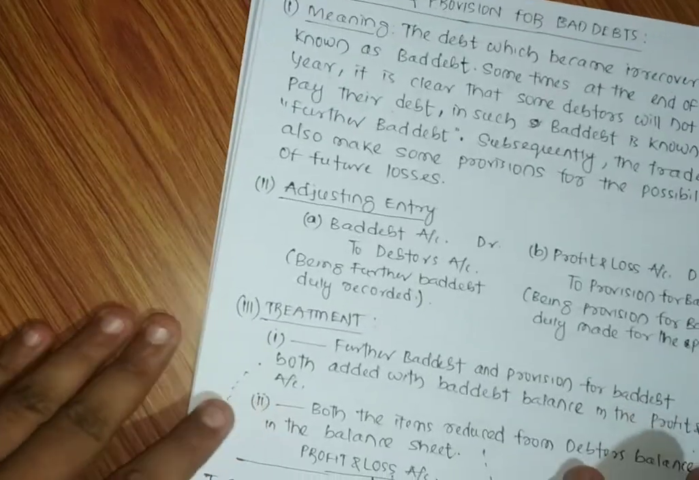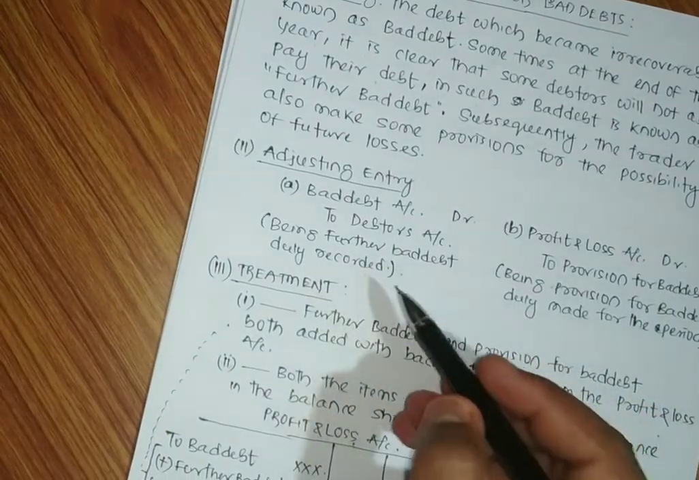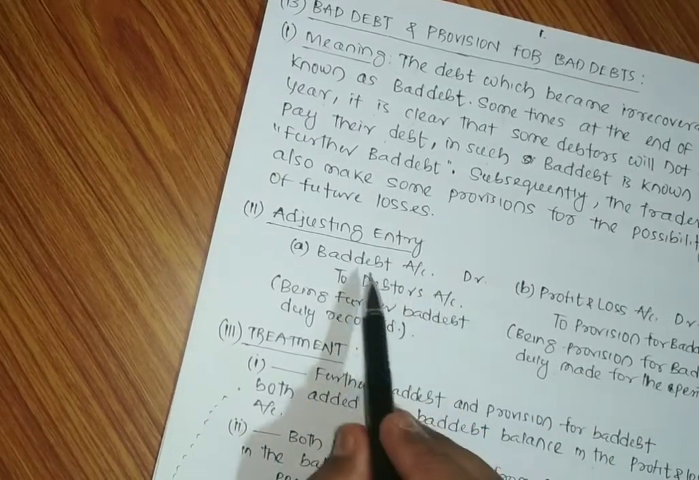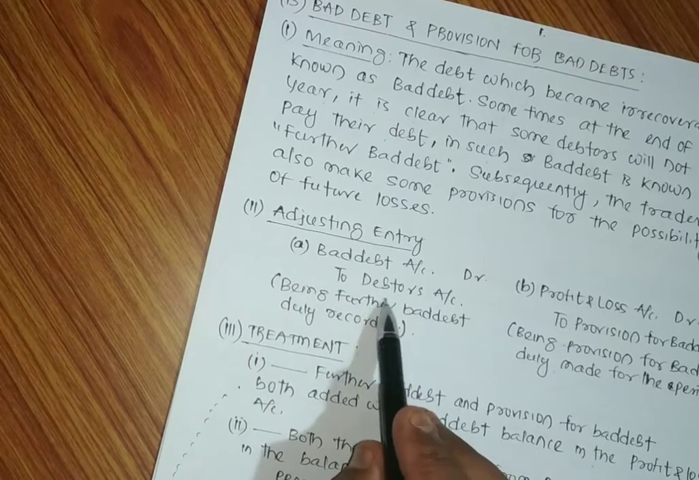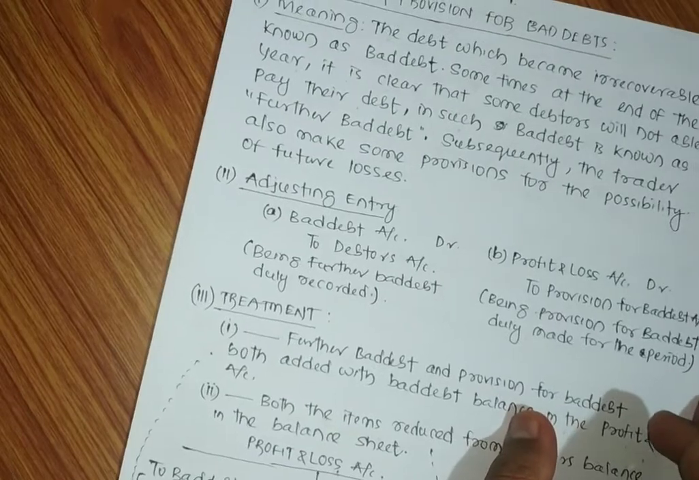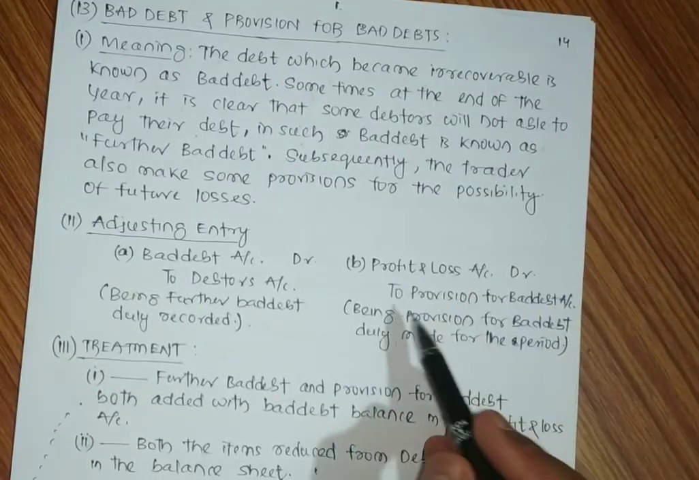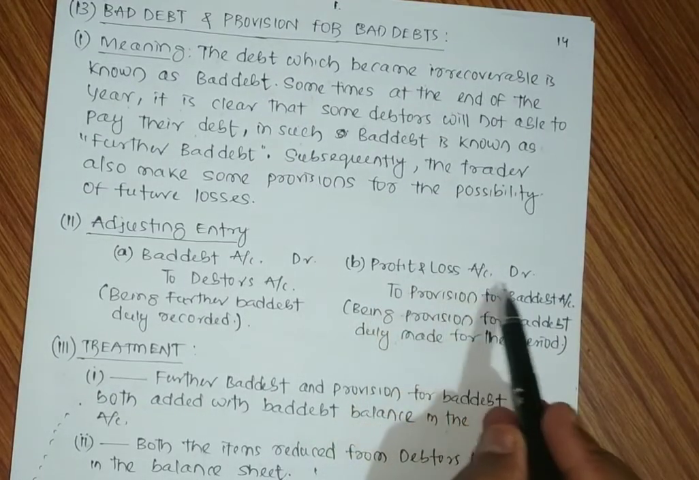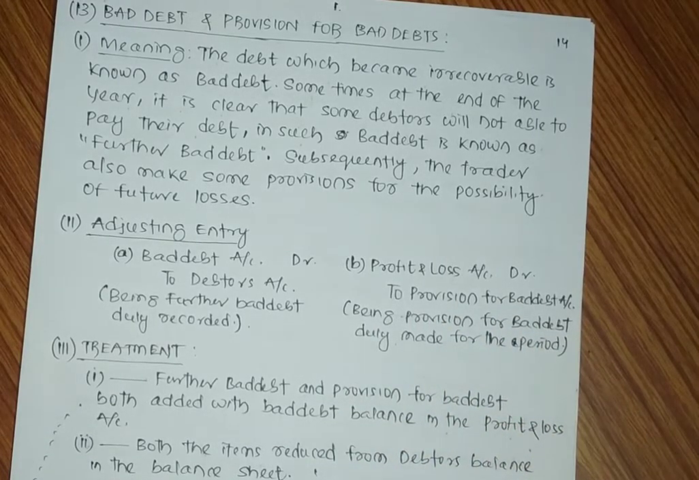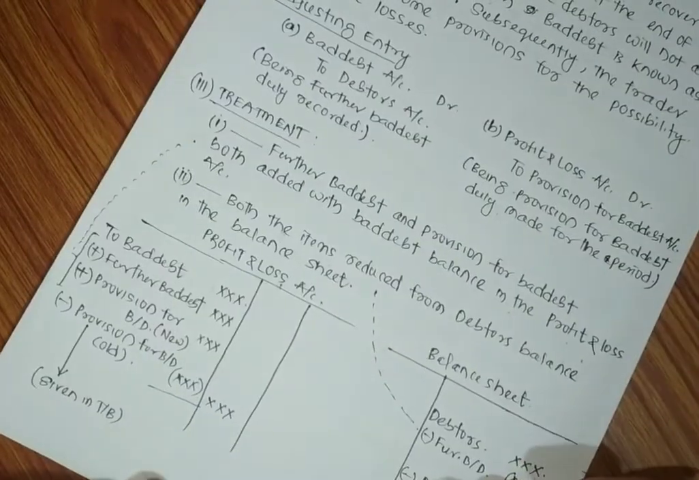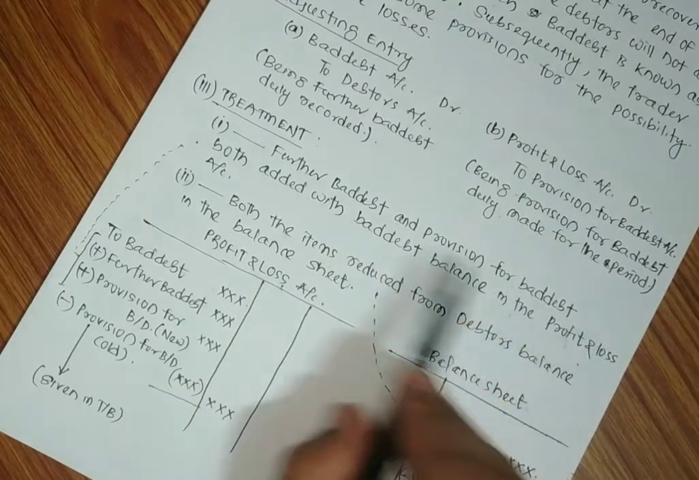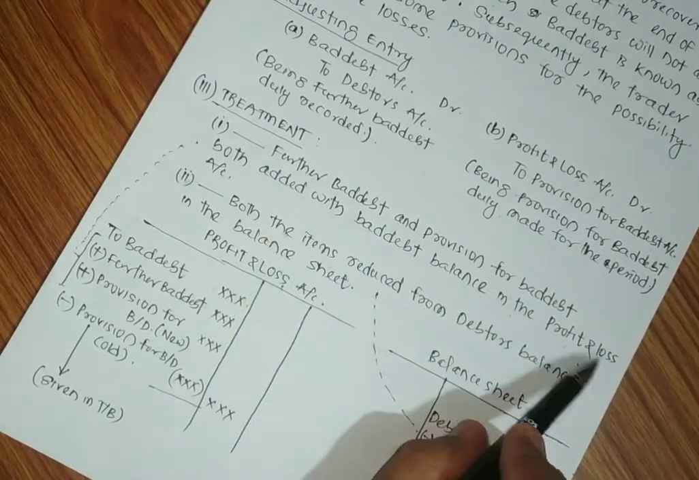So first of all, for further bad debt, we have to pass the adjusting entry as bad debt account debited to debtors account, because bad debt is a loss and the balance of debtors will get reduced. Second, for making the provision for bad debt, we have to pass this entry: profit and loss account debited to provision for bad debt account. Next comes its treatment. Treatment is that further bad debt and provision for bad debt are both added with the bad debt balance in the profit and loss account.